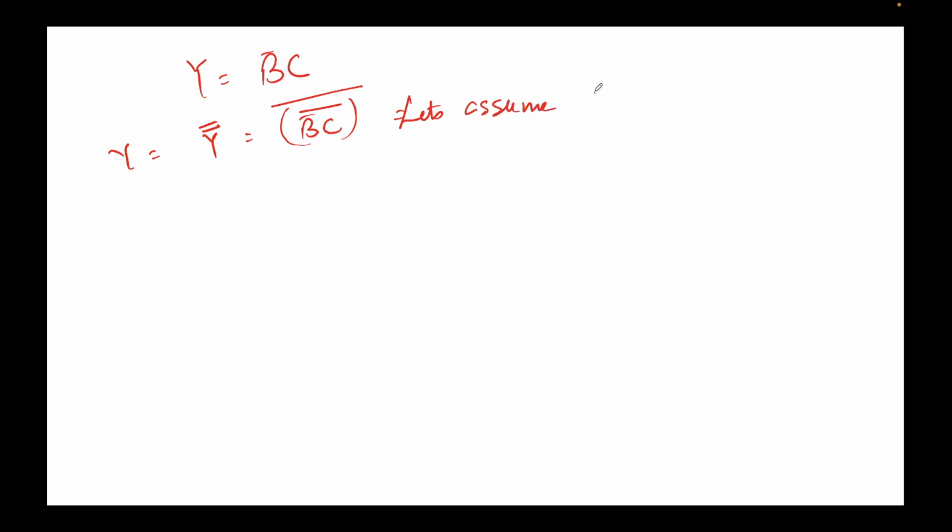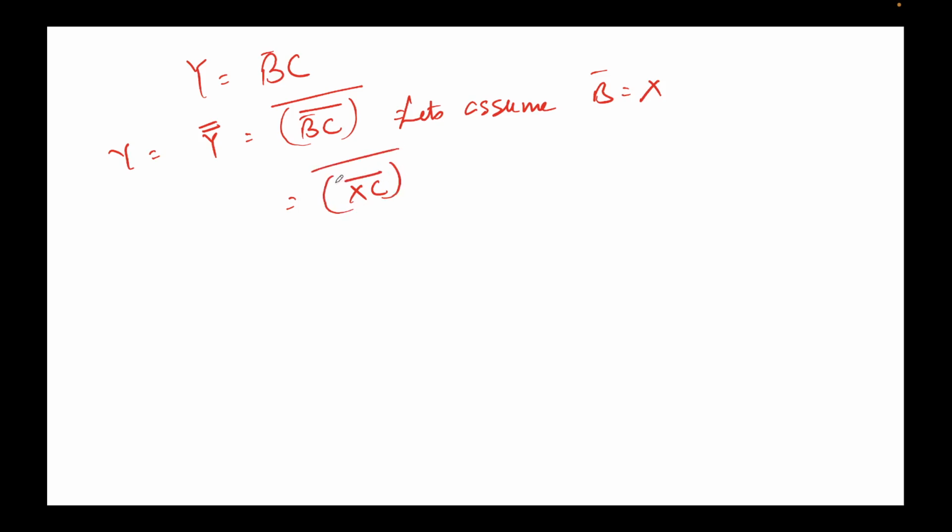Yeah. So we got Y equal to B bar C. I'll write it again as Y is equal to double bar. So this is B bar C whole bar and then bar. This I can write as, let's assume B bar equal to some other symbol X. So this will come out to be XC whole bar and then bar.